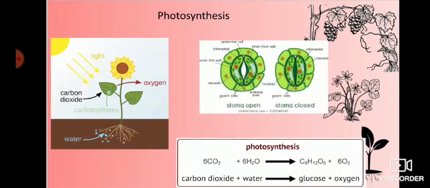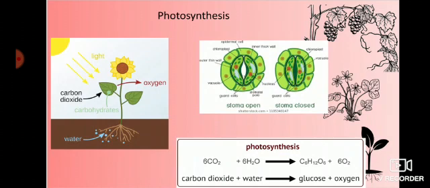Here I am giving the equation: CO2, that is carbon dioxide, plus water, using sunlight and chlorophyll, gives rise to food and oxygen, that we call glucose or carbohydrates or food. This is the process we call photosynthesis.